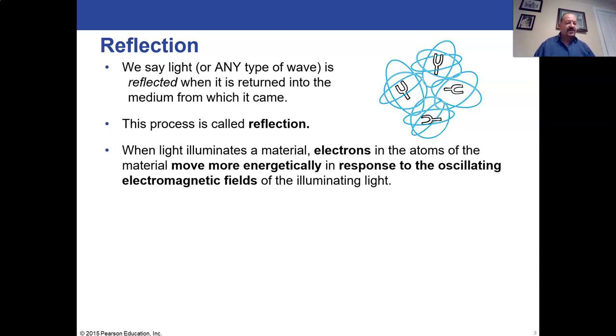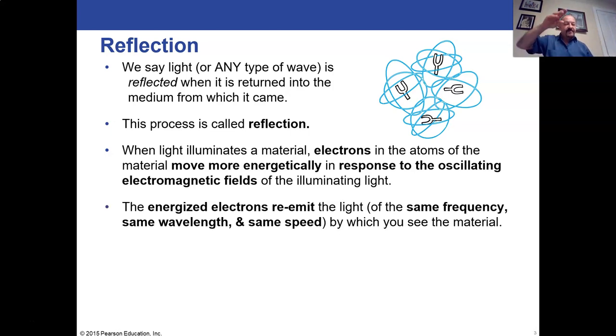This is representing little tuning forks with their own resonant frequencies, just like atoms have electrons with their own resonant frequencies that they prefer to vibrate at. So when light illuminates a material, electrons in the atoms will become more energetic as a result of accepting the photon of light briefly, and that oscillating electromagnetic field that is the photon, that is the wave, will come in, hit the particles, be momentarily absorbed and immediately released.